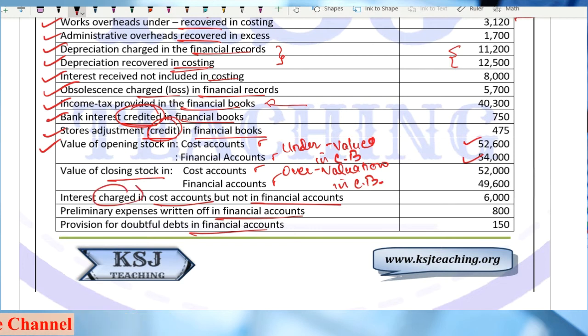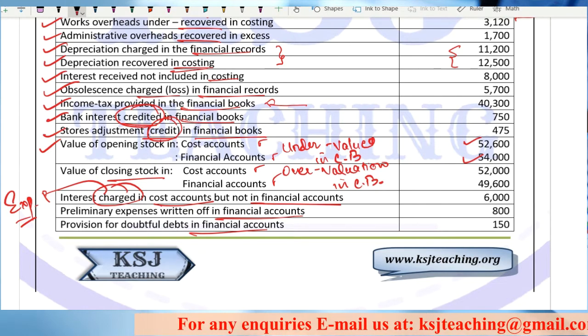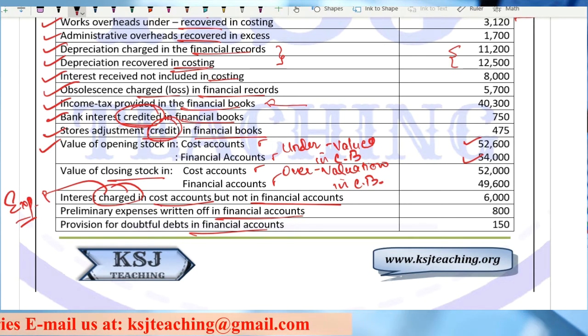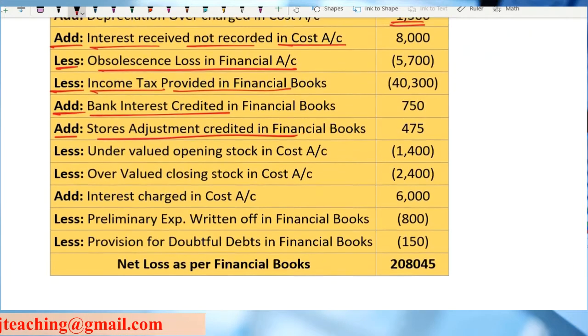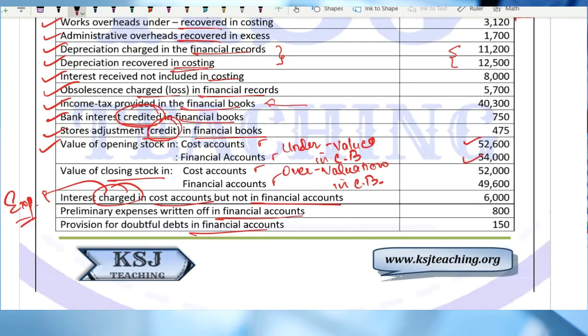Charged means it is shown as an expense. So an expense is shown in the cost accounts but not in the financial accounts. That means my costing profits are less than the financial accounts. I will have to increase them. I will add it. So add interest charged in the costing books.